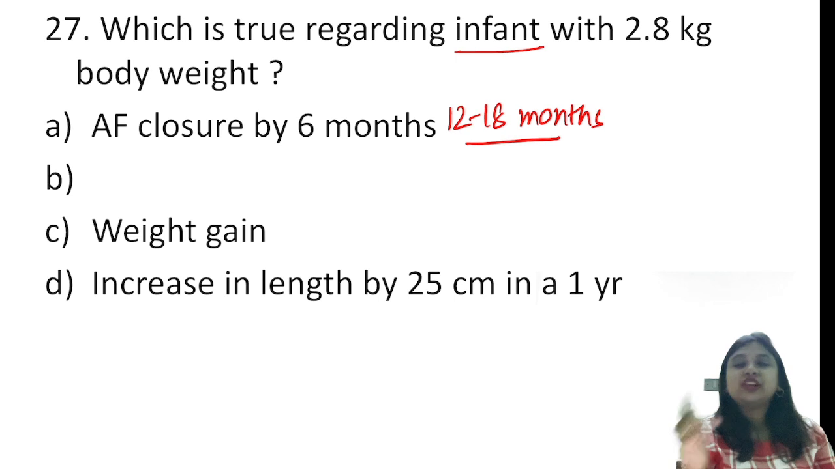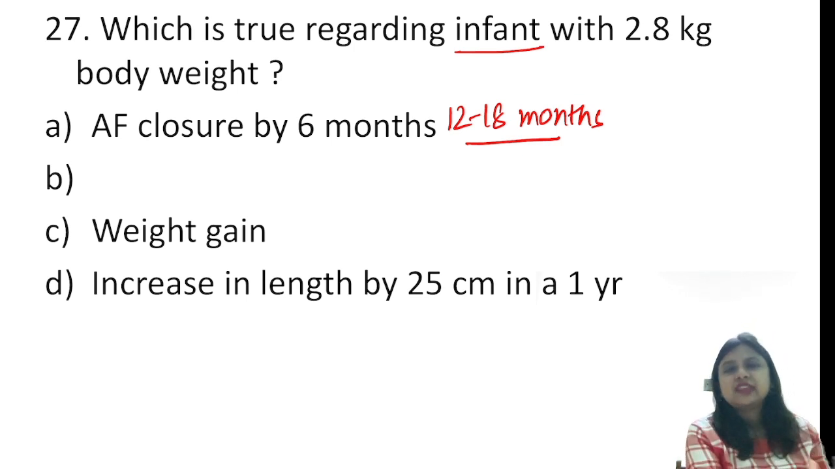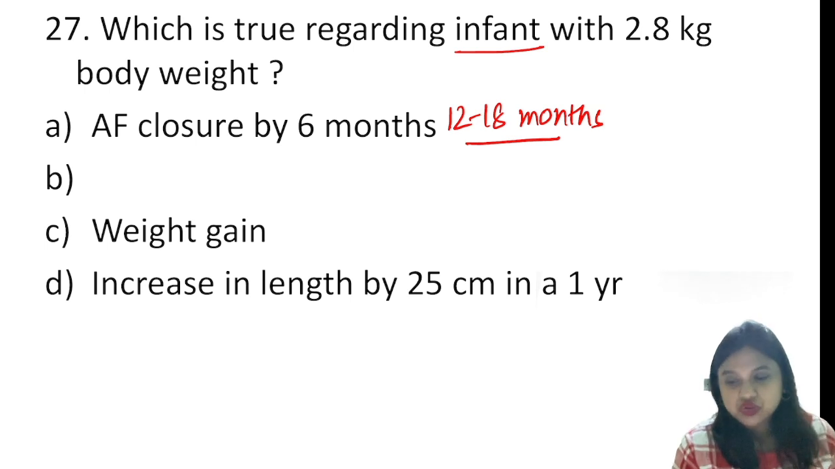So the anterior fontanelle is a diamond-shaped space. It is because of the joining of the sutures like the coronal suture, metopic suture and the sagittal suture. Okay, and it closes by 12 to 18 months. And there were some questions regarding the anthropometry.